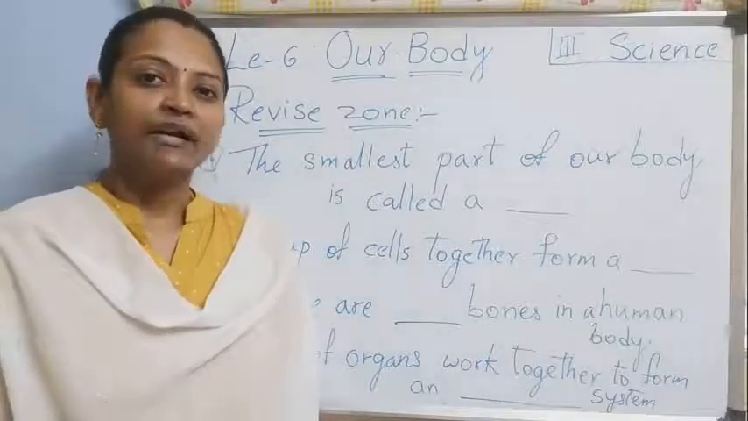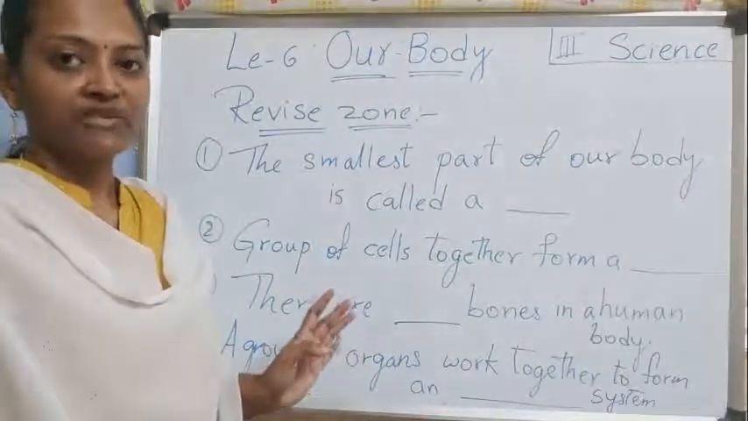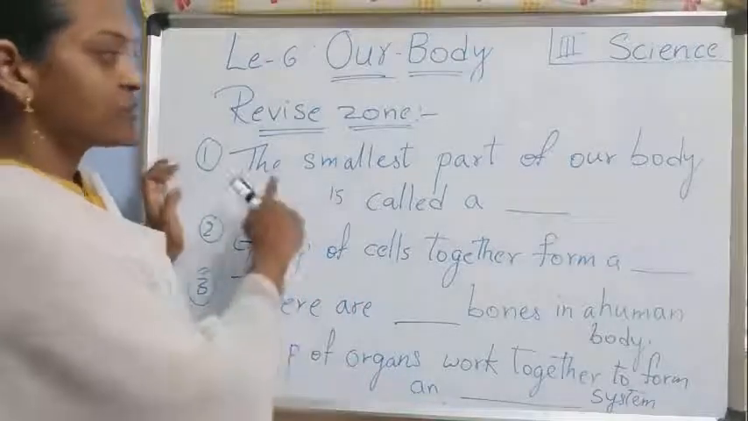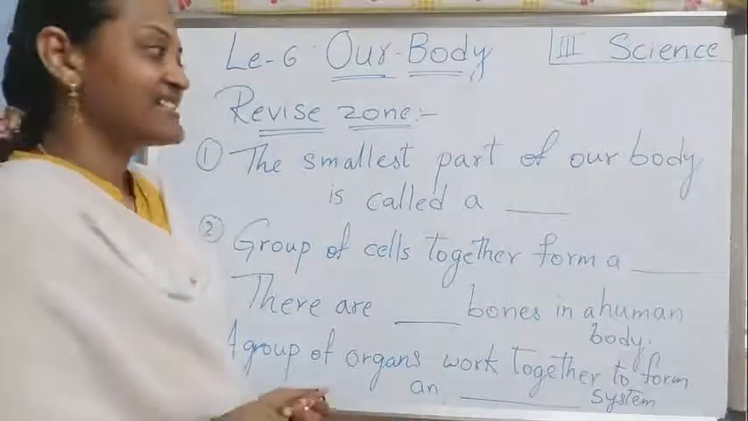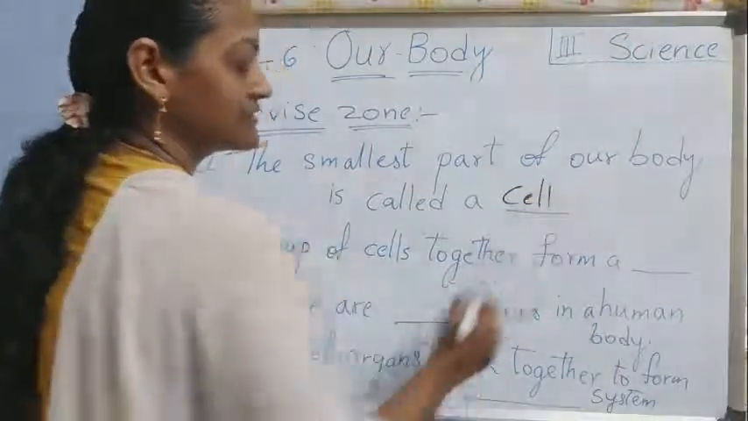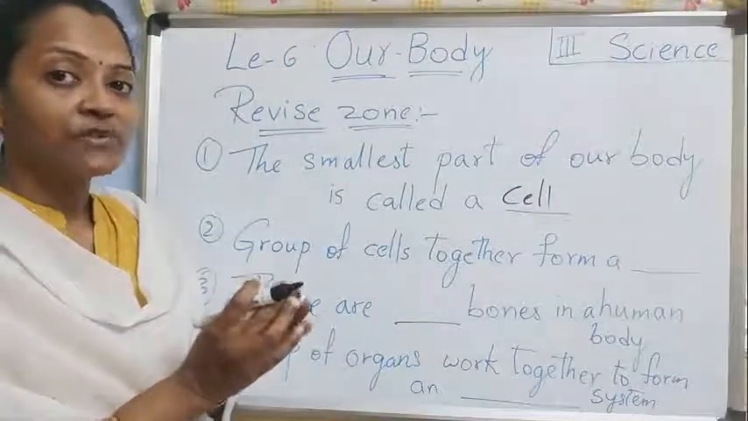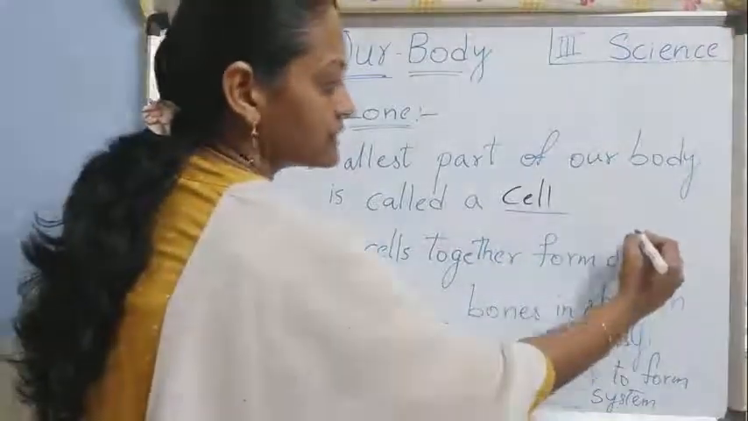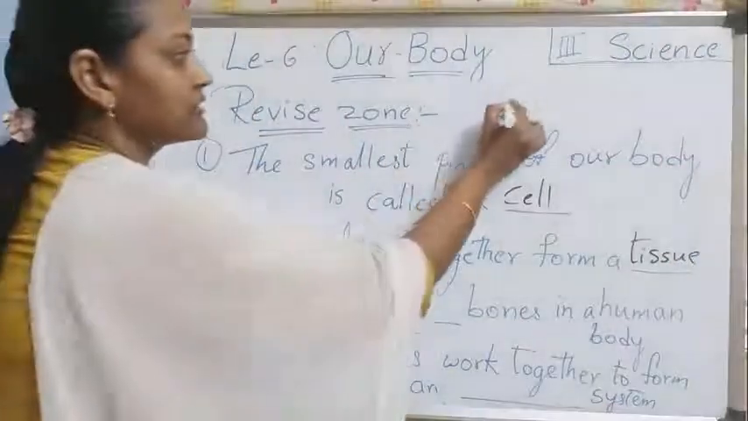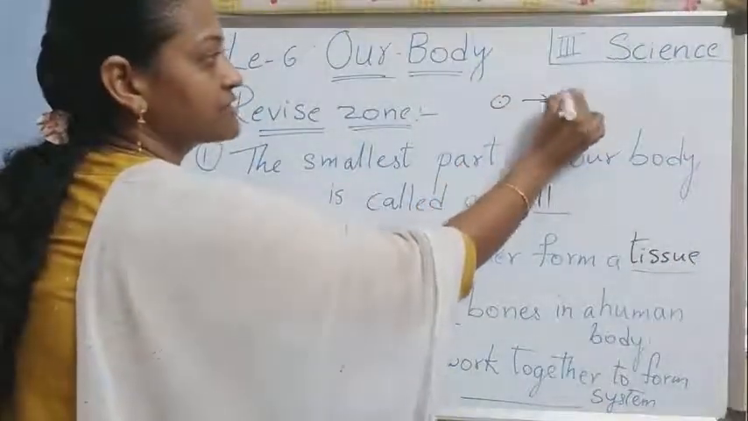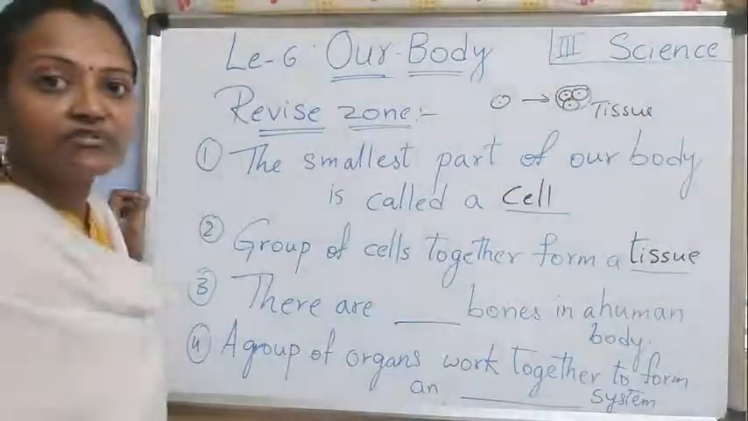Got it? So, now we'll see some bits. About today's lesson, we'll revise once. Tell me, children, the smallest part of our body is called, what is that? Cell. Got it? Next, a group of cells, what do we call it? Remember these names, okay? They form tissue. So, cell, right? And a group of cells we call tissue. Remember, learn all those spellings.